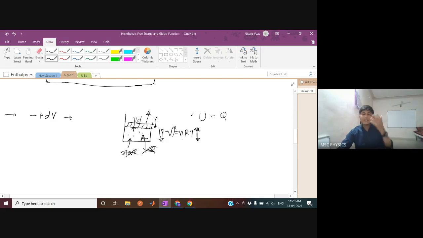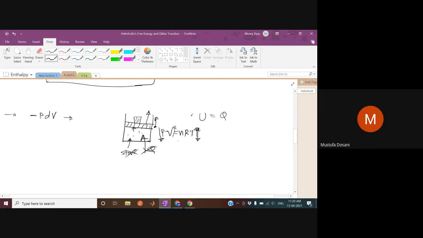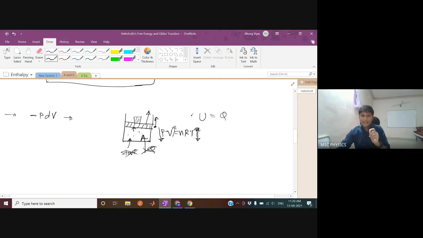The gas inside will cool down, and eventually the temperature will go down, and that will cause the reduction in kinetic energy. Okay sir. Okay, so if the reduction of kinetic energy is due to temperature, and the piston is going outwards, the reduction of kinetic energy is there because of temperature, and that means the system's overall internal energy will decrease. So if you consider this PdV, the displacement of the piston, as the work done by the gas, then it will decrease the kinetic energy of the system. That is what the first law means.